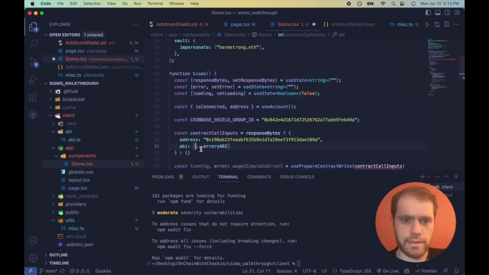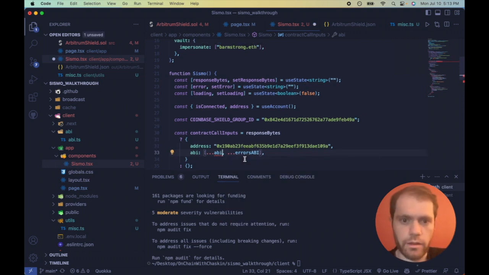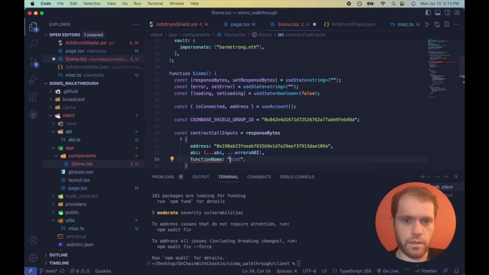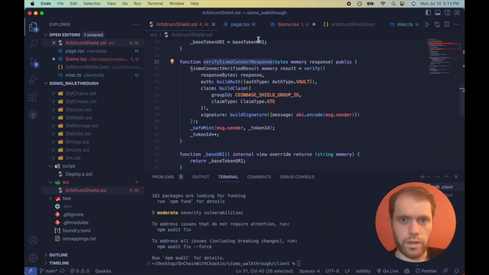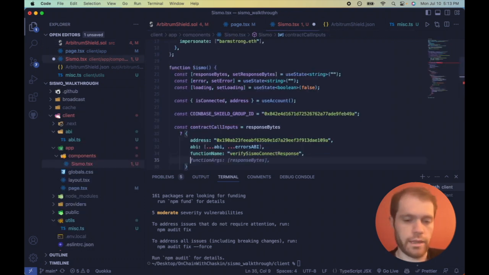Now we could access it here and destructure it. Did we not? Yeah, we did not import it. Now it's imported. Now the function name that we're going to call, let's copy that from our smart contract, just so we know we're not going to make any typos, knock on wood. And lastly, the args, which is the response bytes.